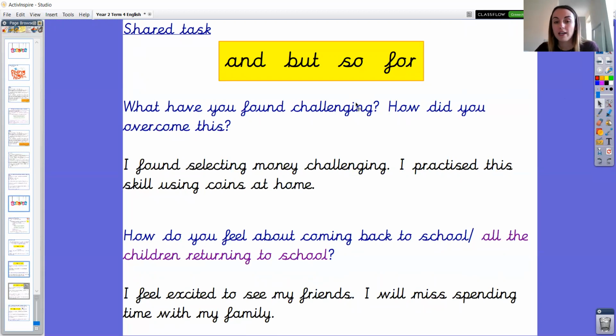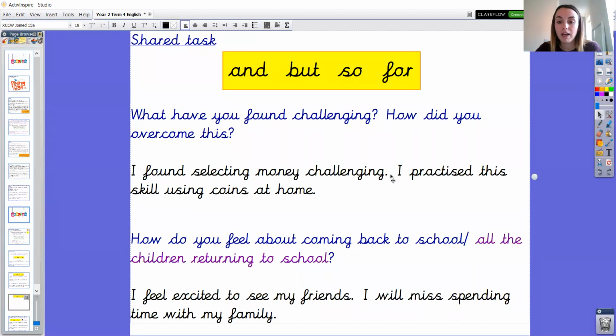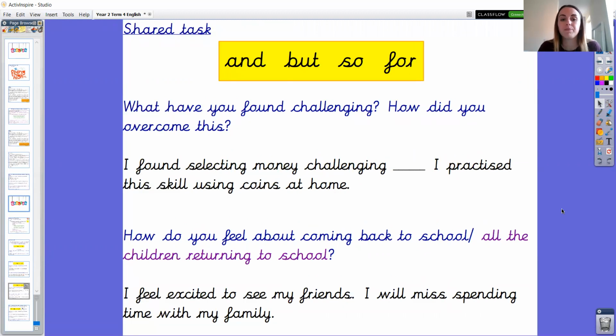So what have you found challenging? How did you overcome this? So again, I've got two simple sentences, but I'm looking to replace this full stop and use a coordinating conjunction in the middle to join together these two ideas. I found selecting money challenging. I practiced this skill using coins at home. So which coordinating conjunction could join together these two ideas? Please pause the video here to discuss your thinking.